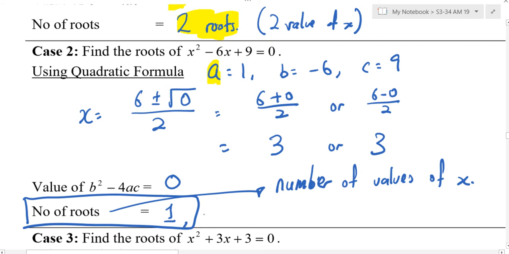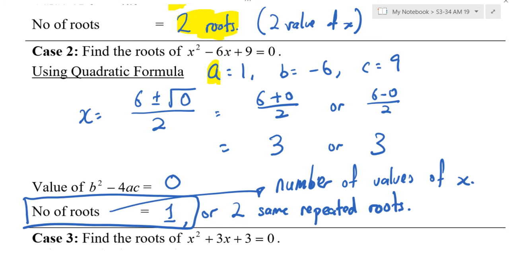And write down, or you can say 2 same repeated roots. Because technically 1 is wrong, because really I got 2, right? But these 2, what is so special? They happen to be the same root. They happen to be the same number. So if you are not comfortable with 1, you can write down 2 same repeated.